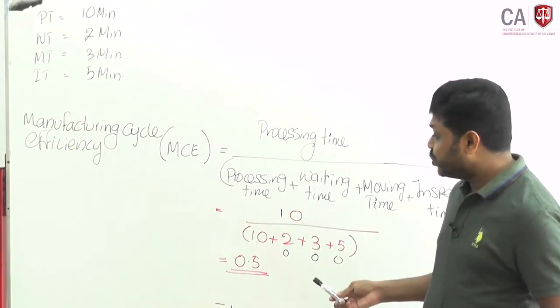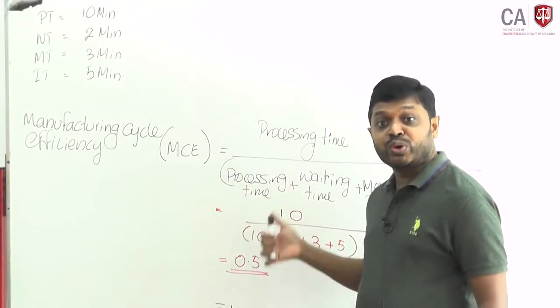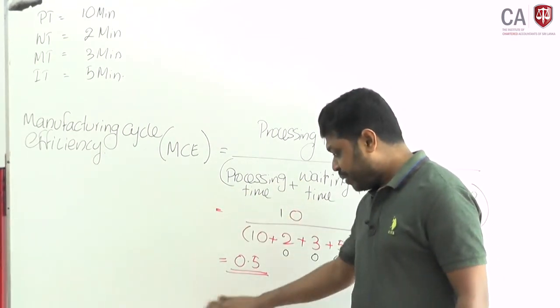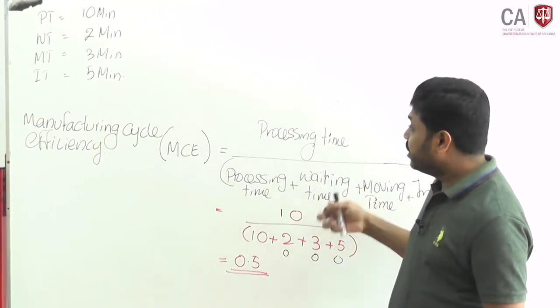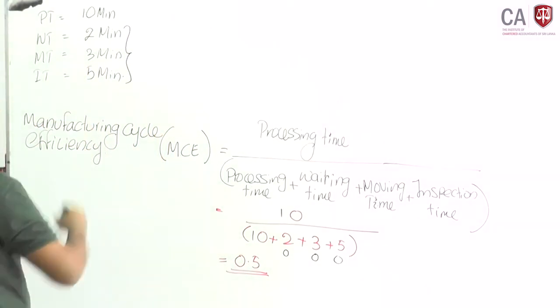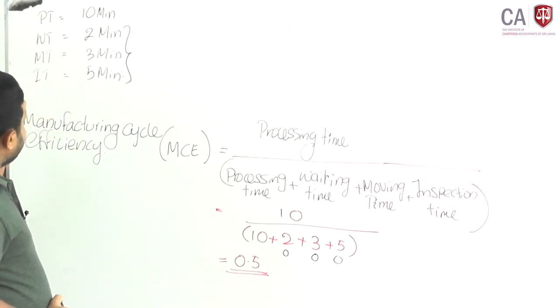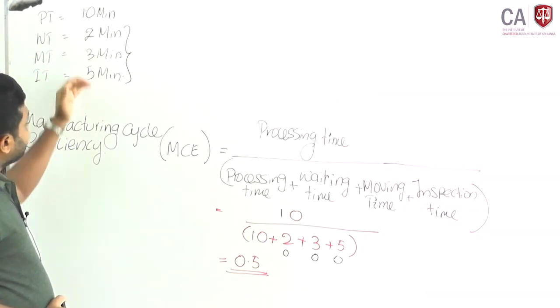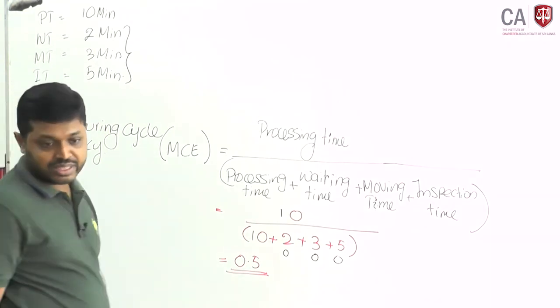Your target is to increase this manufacturing cycle efficiency to close to 1. It may not be possible to reach exactly 1, but close to 1. You have to eliminate these additional times. If you can reduce waiting time, moving time and inspection time, you can increase the manufacturing cycle efficiency.